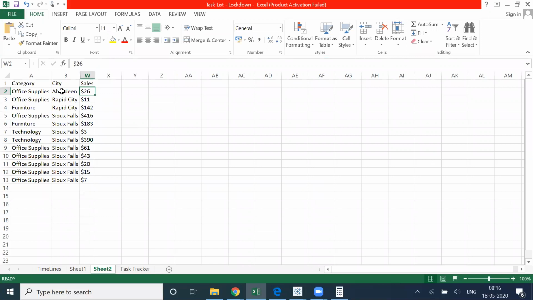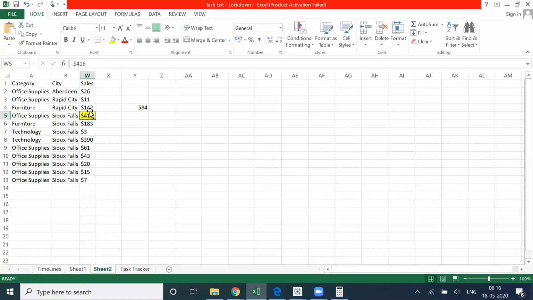So here I have one city 26, Rapid City 142, and what is the maximum here? 416. Will the sum of these three be 584? Maybe. Let's check that. 416 plus 142 plus 26. You can see that it is coming as 584. That means what it did is fetch the maximum of each of the cities, because include city, take the maximum.